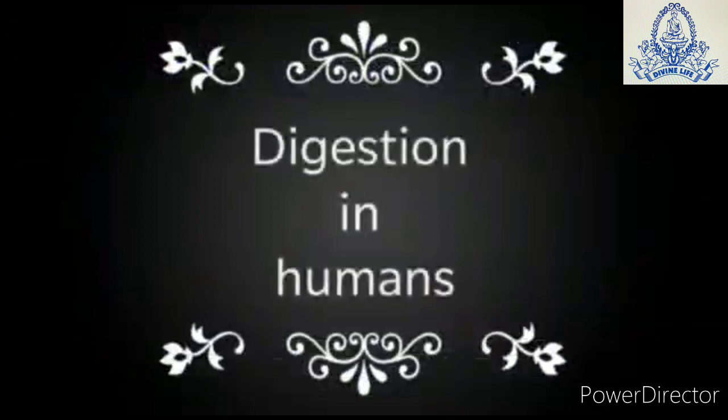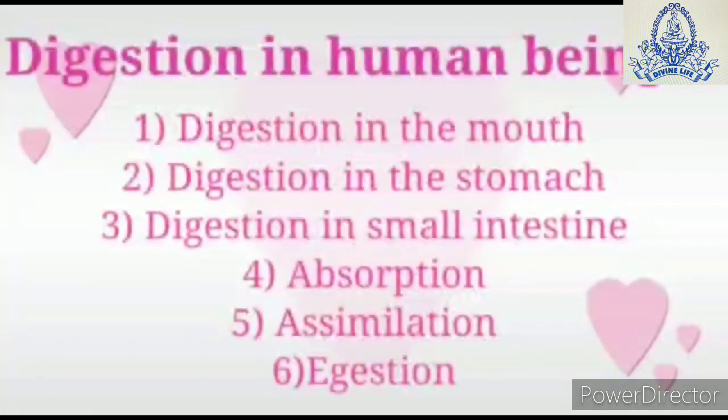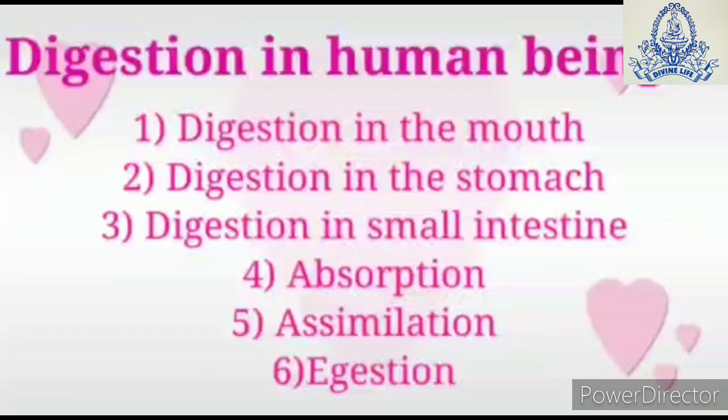Now we will learn about digestion in human beings. We will study the process of digestion in humans in the following parts. First, digestion in mouth. Second, digestion in stomach. Third, digestion in small intestine. Fourth, absorption. Fifth, assimilation. And next, digestion.